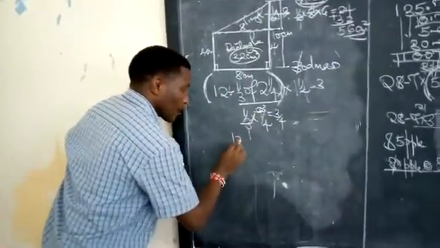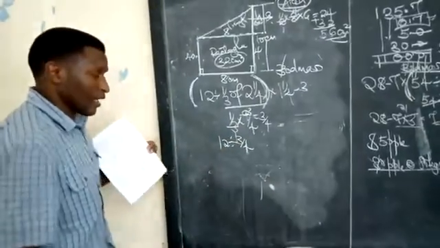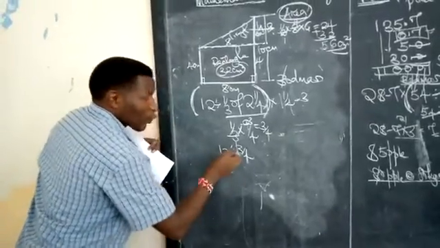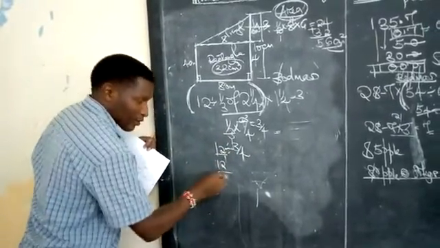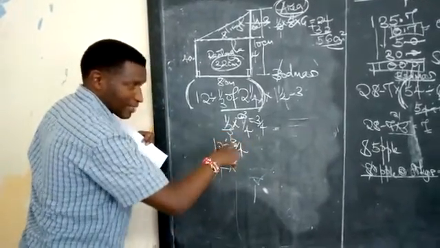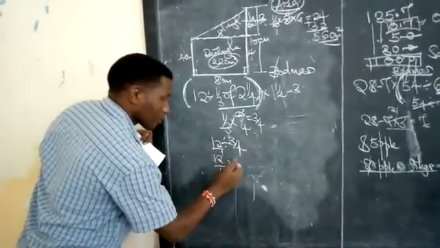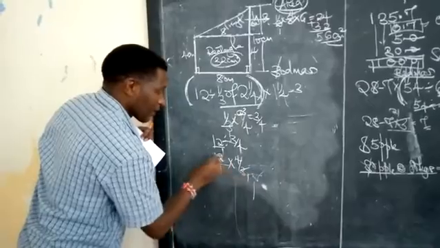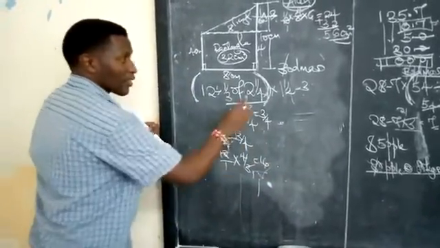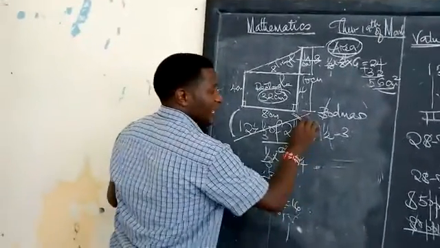Come to this one. 12 divided by 3 quarters. In class 5, I believe your teacher must have taught you this. You can even first put the 12 over 1. When you change the sign to multiplication, you reciprocate. Reciprocating means the numerator becomes the denominator and the denominator becomes the numerator. And this gives you times 4 out of 3. 3 into 12 is 4. 4 times 4 gives you 16. We've already worked out this one. The whole of this fraction in brackets is now 16.